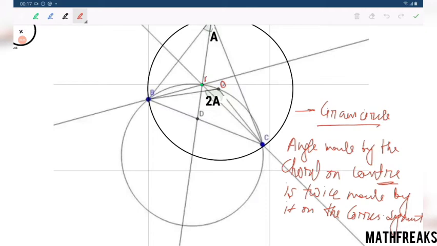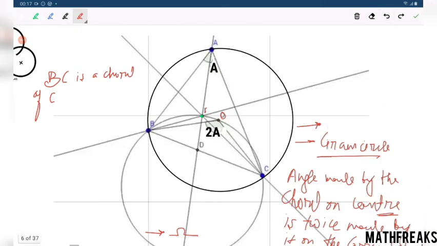Now let us consider BC is a chord of the circle. Let this circle be omega and this circle be small omega, or let us name this circle phi.